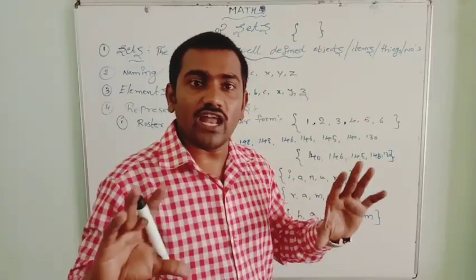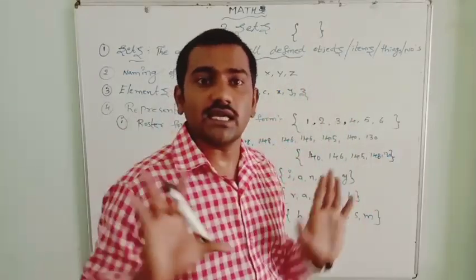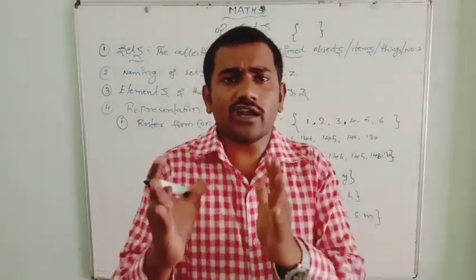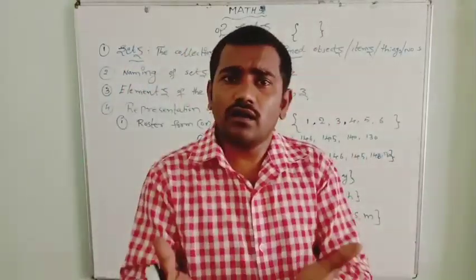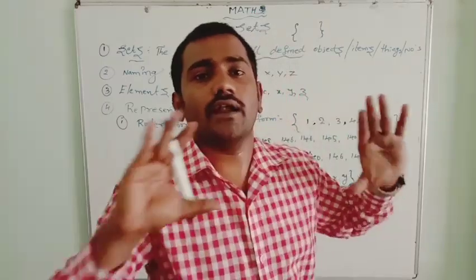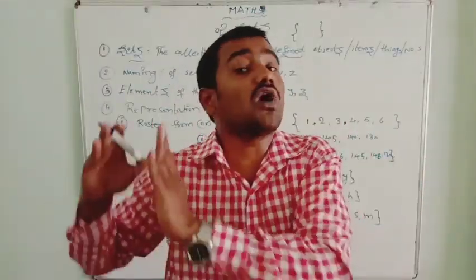The order of the elements is not mandatory, but if you write it in sequence, that's fine. If you did not write it in order, it is not considered wrong, it is right itself. But try to write in order. The order of the elements is not necessary, mentioned clearly.